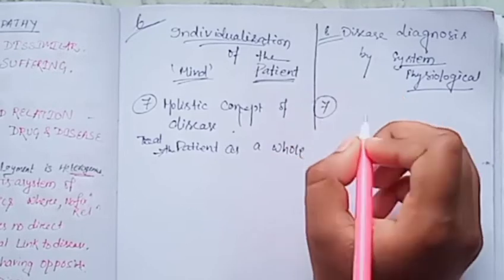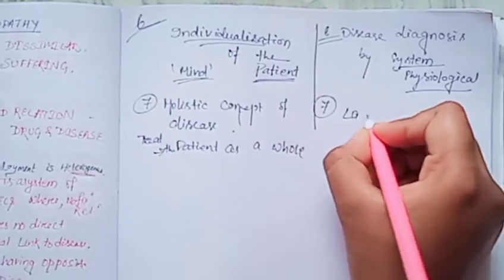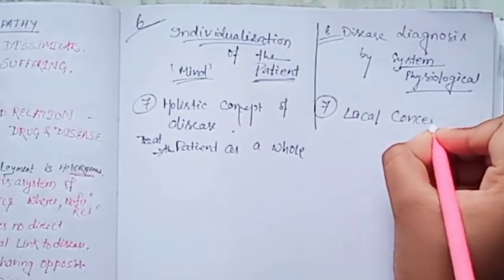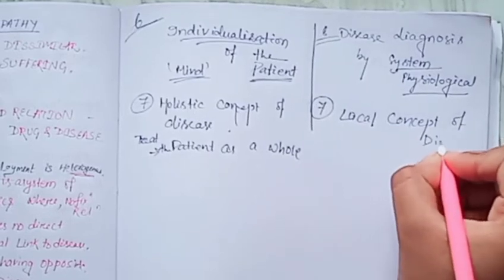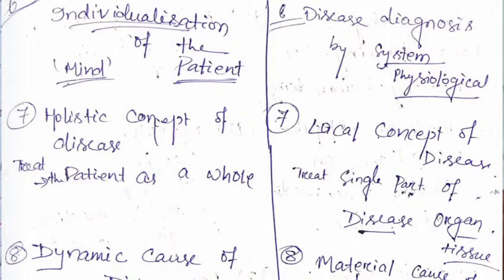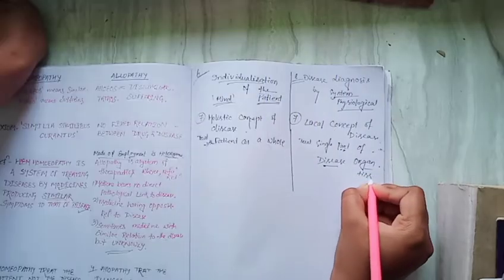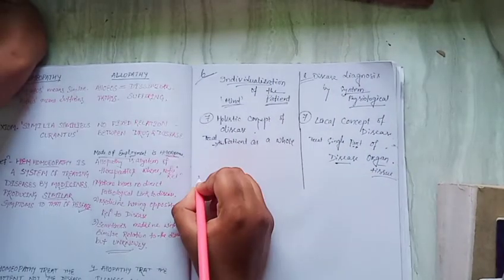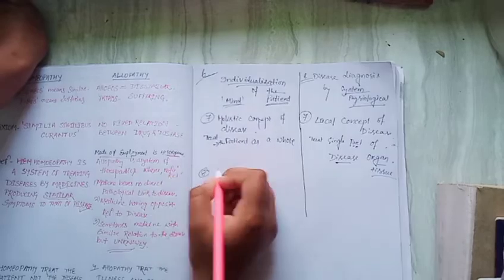Whereas in allopathy there is a local concept of disease. What does it mean? Local concept of disease means they concentrate on a single part, the diseased organ. They treat the single part where the disease occurs, not the patient as a whole. They apply their treatment to the diseased organ or tissue.